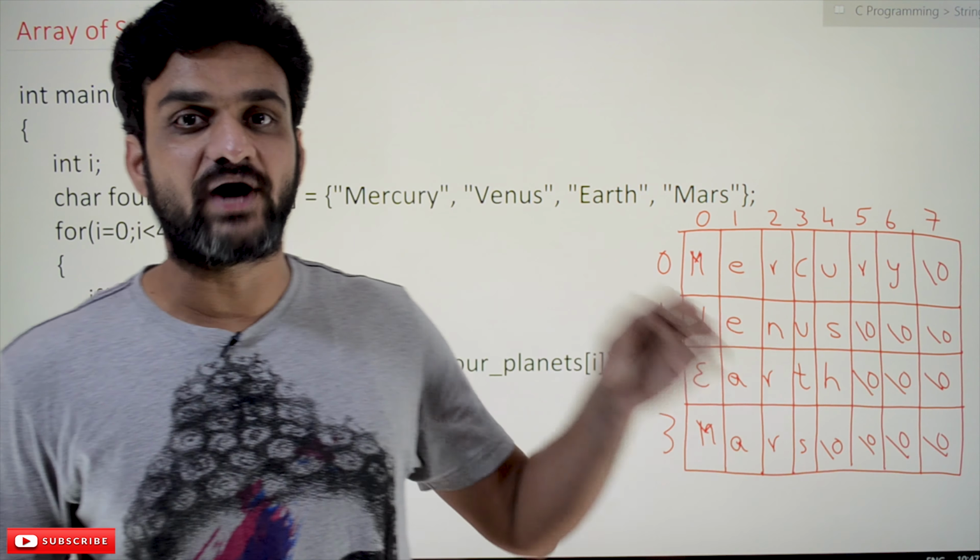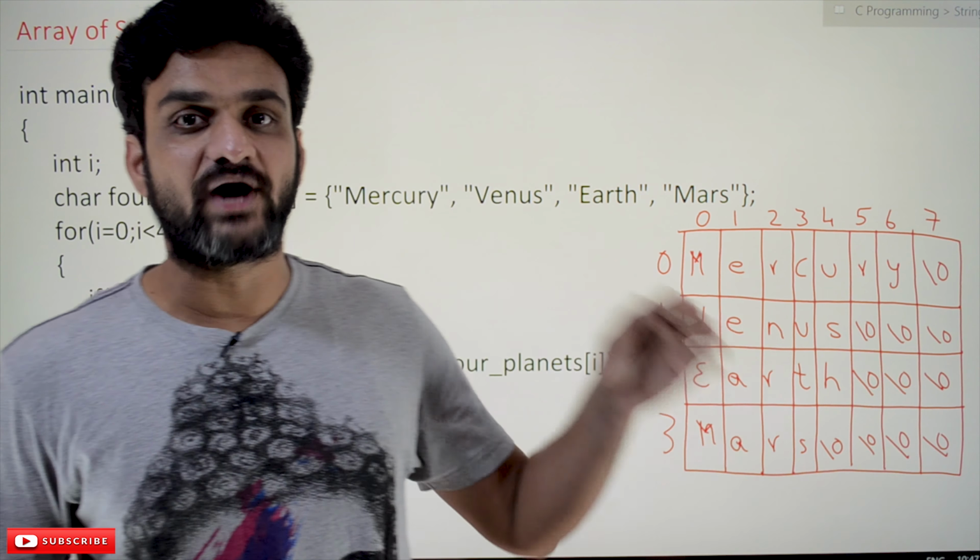Now we are going to iterate 4 times. Why? Because every time we want to provide a string. Wherever we want access to the entire string, just mentioning the row is sufficient. Initially i is equal to 0, so the 0th string will get accessed, in the sense scanned. So gets is used. The difference between gets and scanf has already been discussed in our previous videos. So 4 strings will get scanned, and in the same programming part, the planets with m will get displayed.